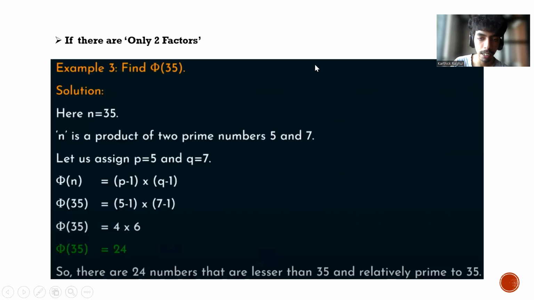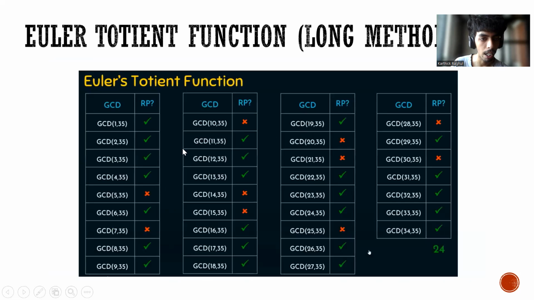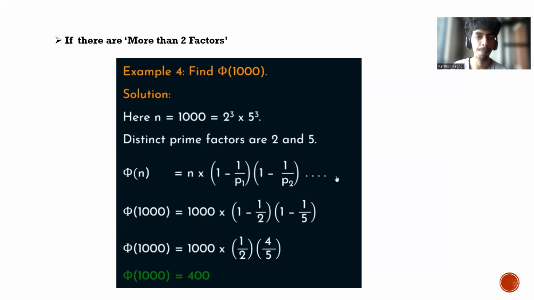So instead of applying Euler's quotient function, if we do it manually by computing the GCD of all the 35 numbers, then the time we take will be more. We know that if we compute the GCD of all the numbers, then also we get the result as 24. But if we apply Euler's quotient function, we can save more time.